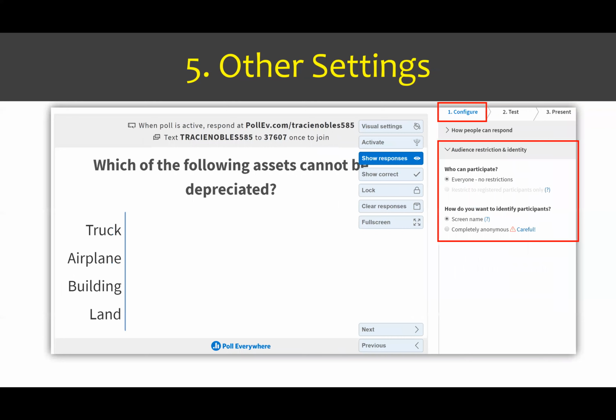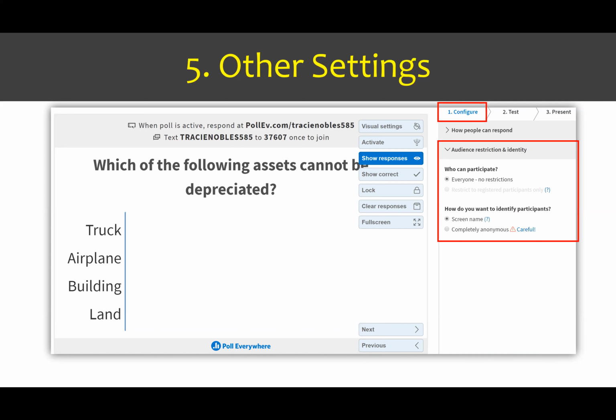Now, the next thing you can do is restrict the audience participation. So you can identify if you want everyone to participate, which is what I always do, so I don't have to register participants. And you can also, more importantly, either have students' names be shown or have it be completely anonymous. And so I like to do both of these.